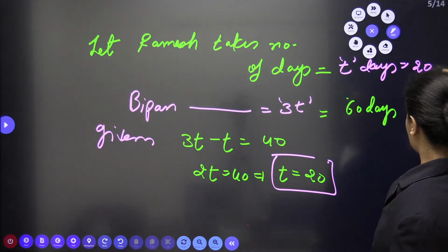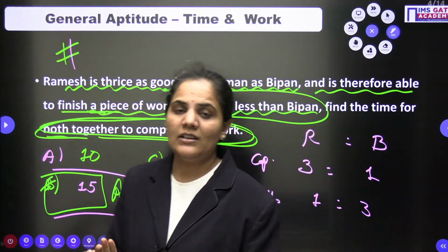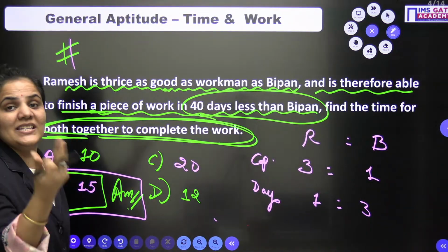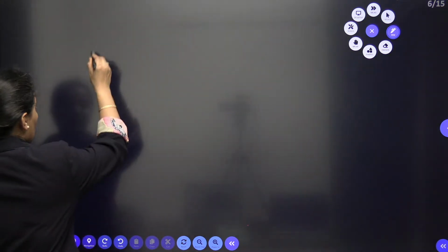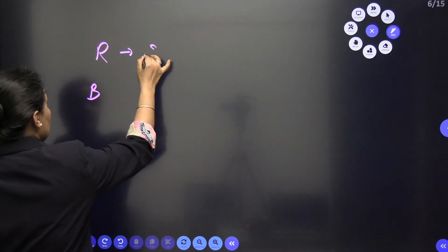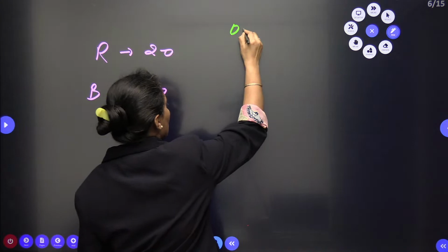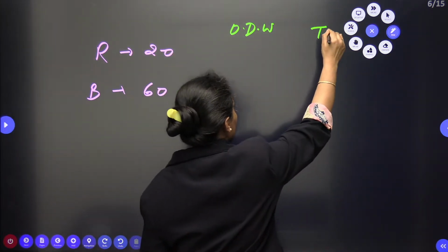Now it is asking about the total number of days when they will work together. This is our basic question of time and work. I hope you remember, we have two people, Ramesh and Bipin. Ramesh can do the work in 20 days, Bipin can do it in 60 days. I will go with the same concept, 1 day work and total work.